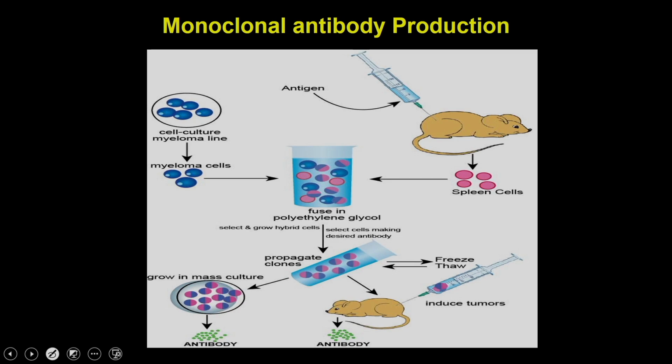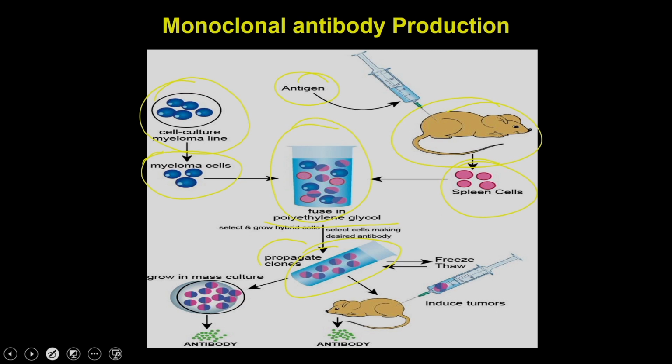So, in a typical monoclonal antibody production, as we discussed, first you take the antigen, you immunize the animals, you collect the spleen, then on the side you culture the myeloma cell lines, you take the myeloma cells and mix them together with the fusing reagent that contains polyethylene glycol, that is actually going to give you the hybridomas.